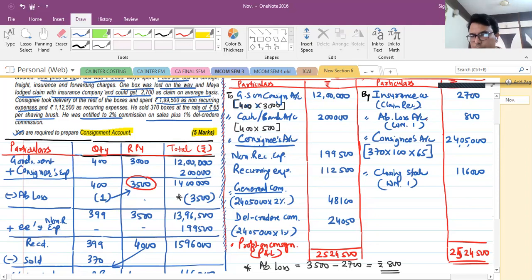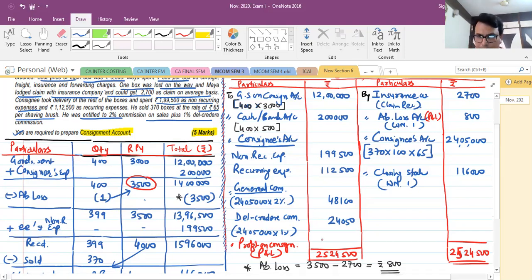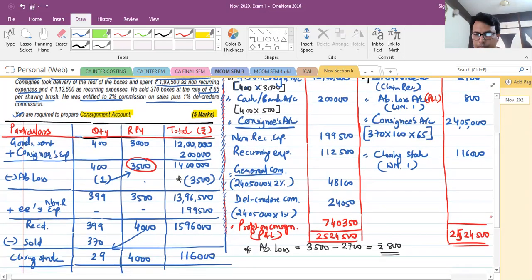Even abnormal loss, that is going to be transferred to P&L. So in bracket you can mention P&L, otherwise just mention abnormal loss. So what's the difference? Okay, so profit will be 7,40,350.